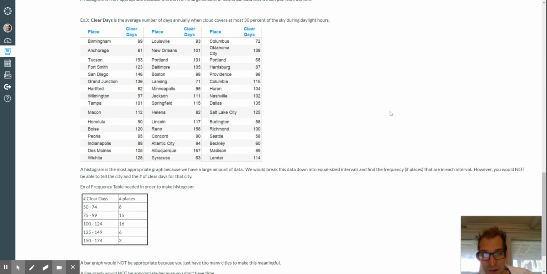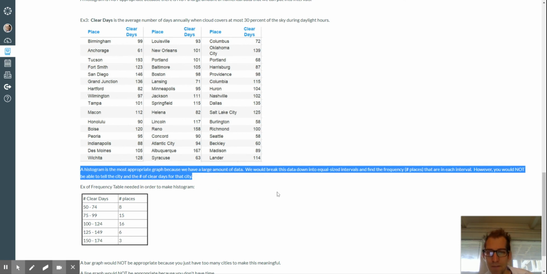Look at this. I don't even know what we're looking at here. The average number of days annually when cloud cover covers at most 30% of the sky during daylight hours. We've got all sorts of cities: Birmingham, Fort Smith, San Diego, Grand Junction, right? All sorts of things on here. Gosh, this is a lot of data here. Pretty excited. If you see on there, right above Indianapolis, Peoria is on there. I assume that's Peoria, Illinois. I think that's my hometown. Could be Peoria, Arizona as well. But anyways, huge amounts of numerical data, right? So histogram, clear choice. Most appropriate graph because we have a large amount of data.